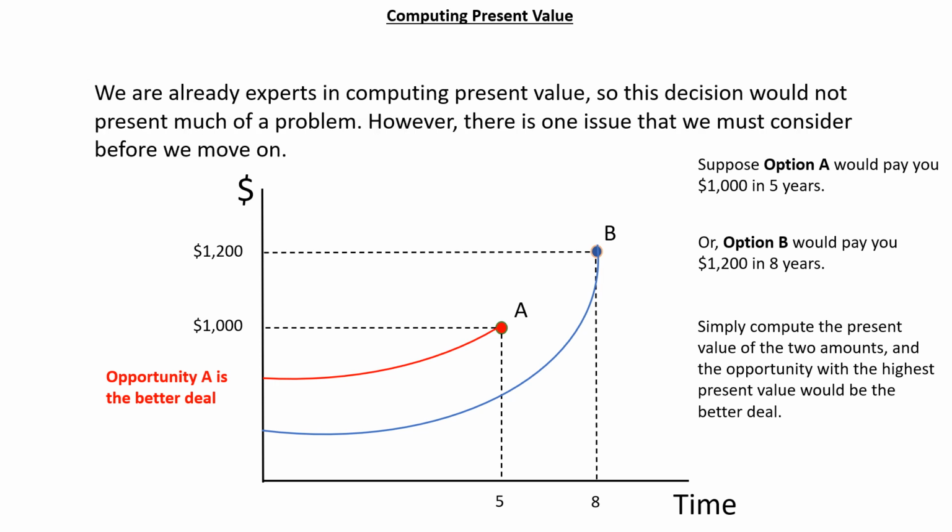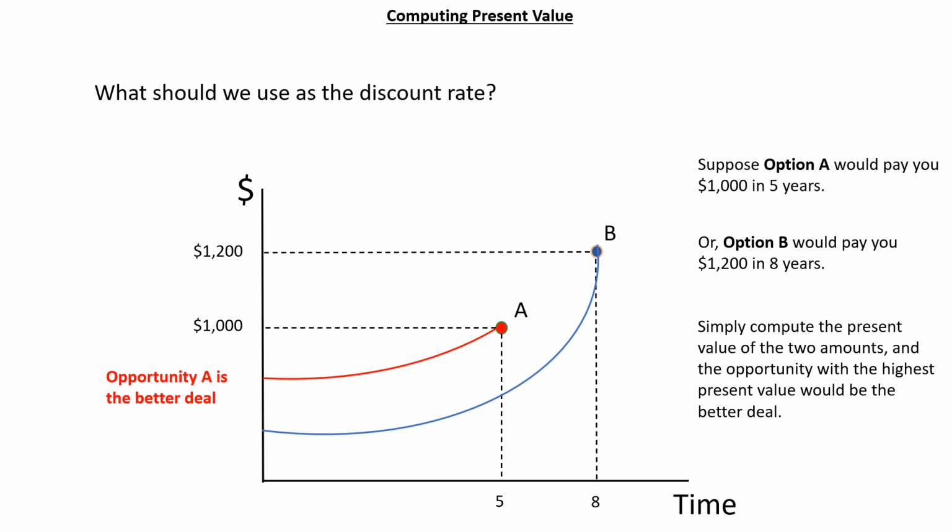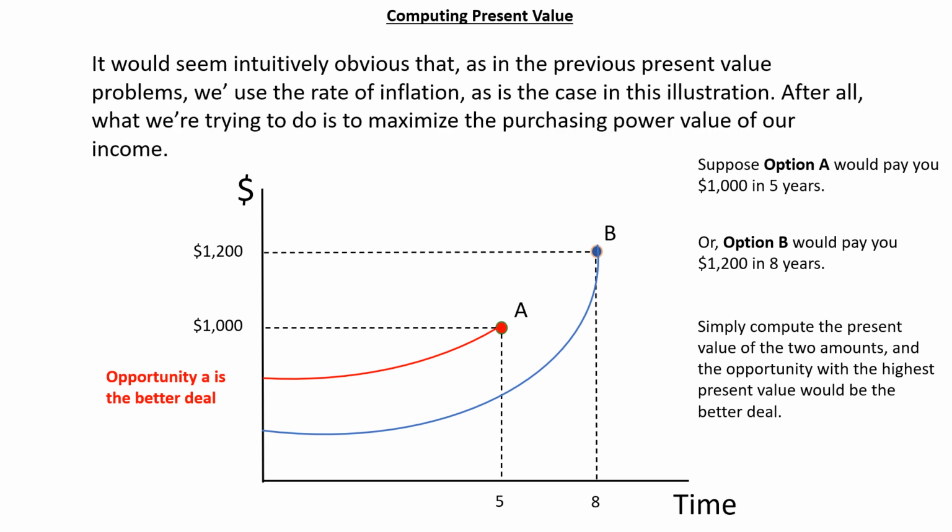Because we are already experts in computing present value, the decision as to whether option A or option B is the better of the two is not going to present much of a problem. However, there is one issue that we have to consider before we move on. The question is, what should we use as the discount rate? It would seem intuitively obvious that just as in the previous present value problems, we'd use the rate of inflation as the discount rate, just as we did in this illustration. After all, we're trying to maximize the real or purchasing power value of our income.